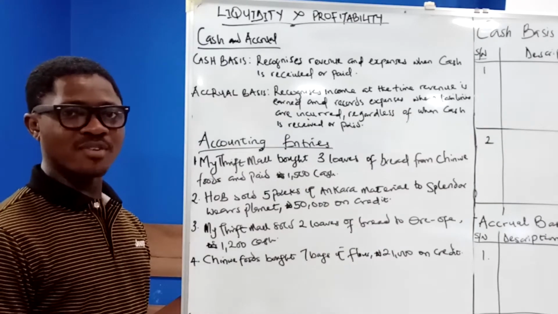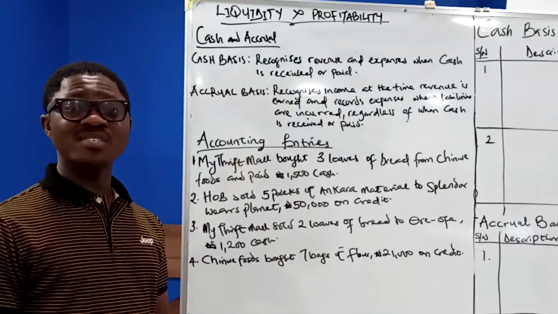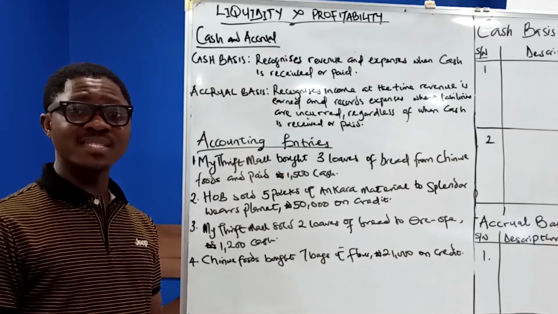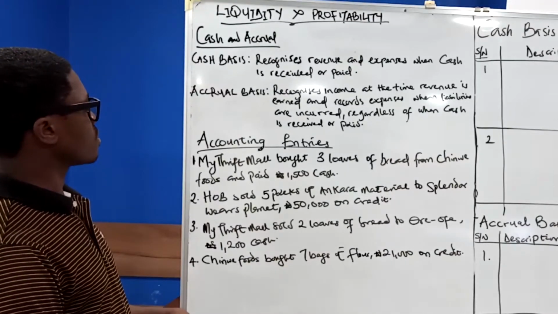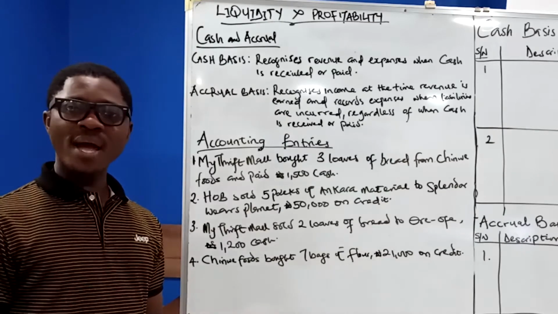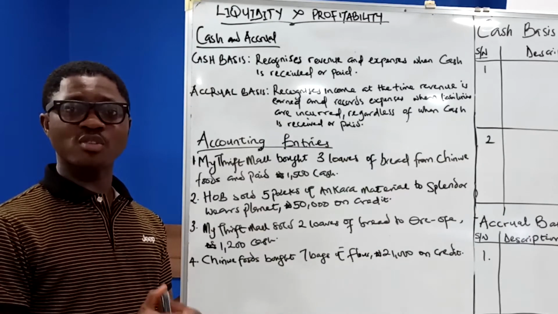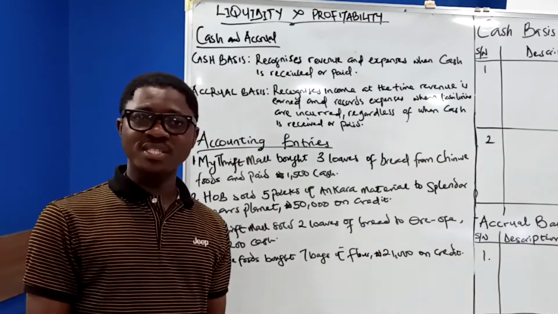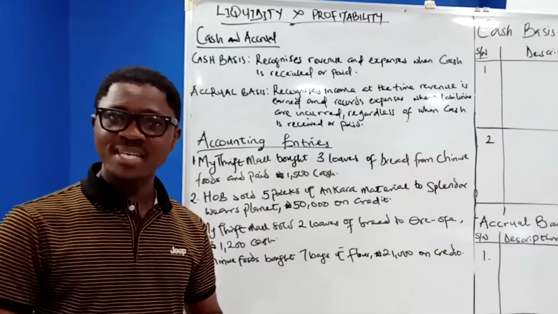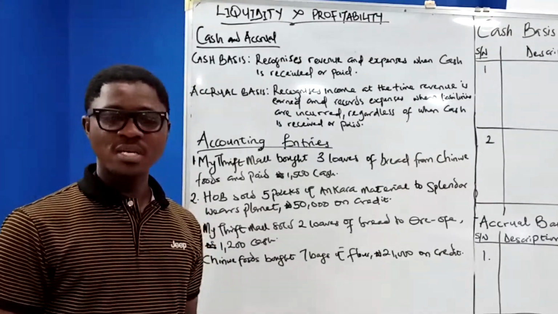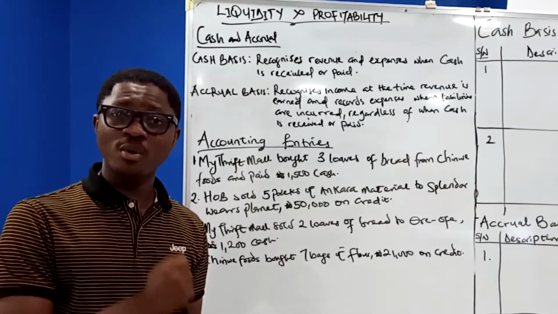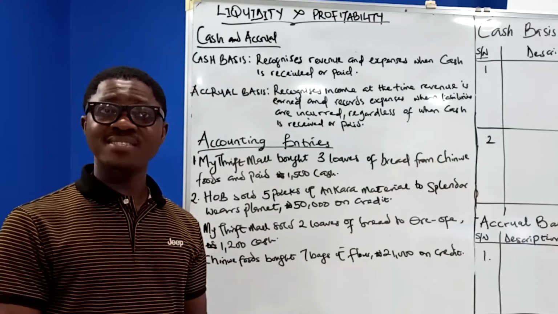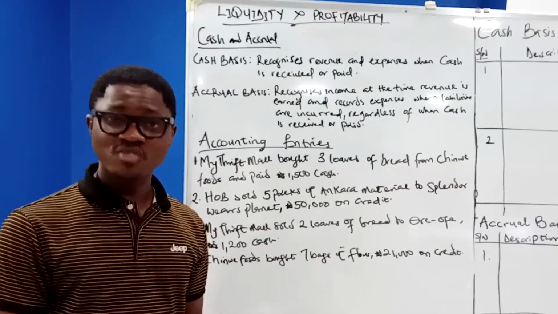Cash basis recognizes revenue when cash is received and expenses when payment is made, respectively. This means that when a particular transaction occurs and cash is not received, cash basis doesn't recognize such a transaction. And in a particular transaction where cash is not paid, cash basis doesn't recognize such a transaction.